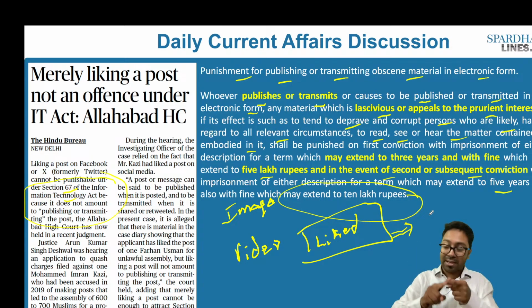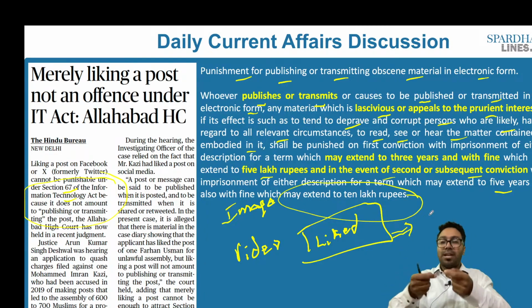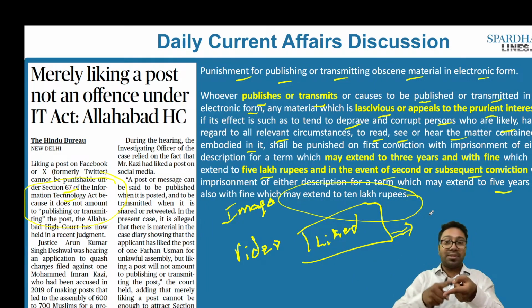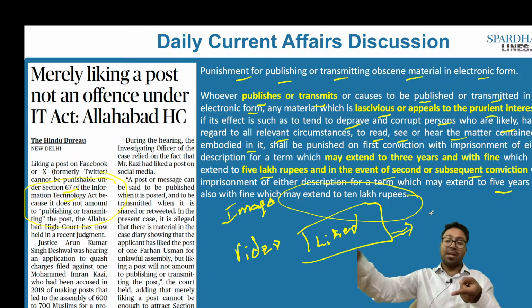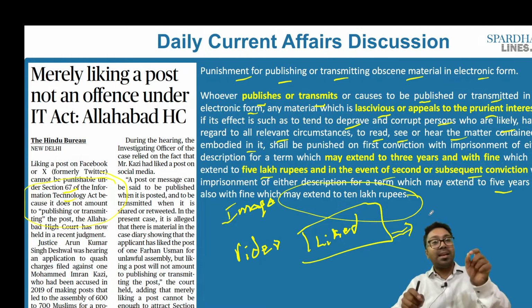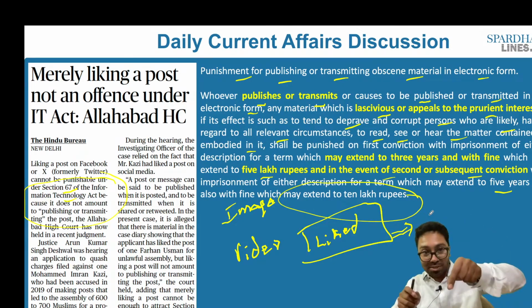And in this particular case, it might be a provocative statement. I might have liked it. It might have gone to all my friends as well, but this is not about obscene material, but more about what is called a provocative statement. So if people have assembled, you should have booked him under the IPC, and that is why this particular section does not come in. So merely liking a post is not an offence under the IT Act in the specific case, says the Allahabad High Court.